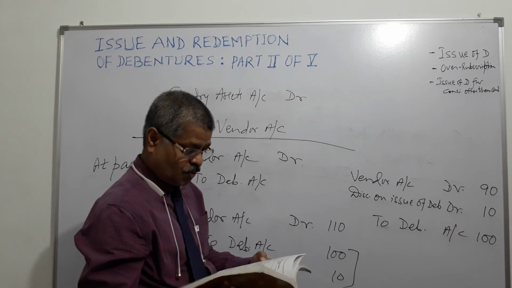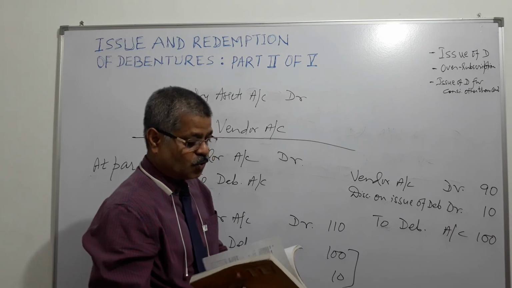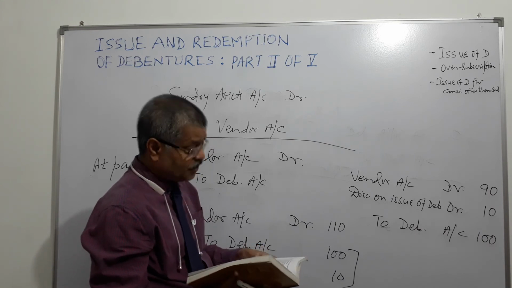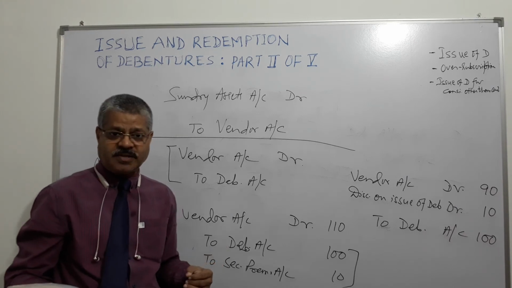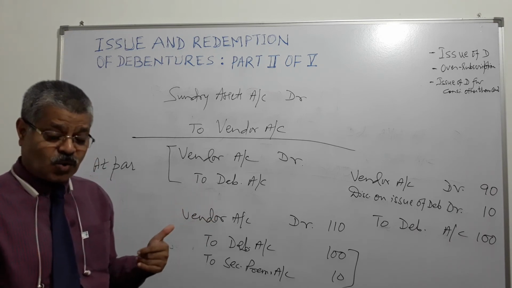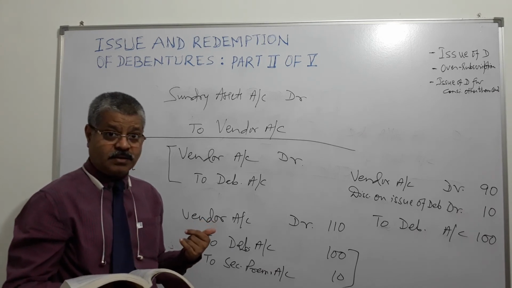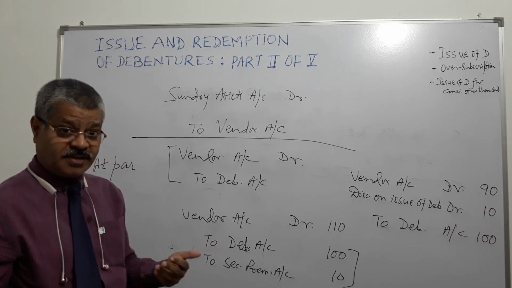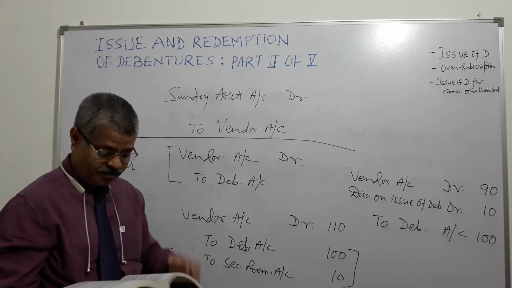So now we can do one thing, we can recap in 5 minutes, right? So how did we start? We started from issue of debentures, right? So we discussed that the process of issue of debentures is exactly the same as the process of issue of shares. In this also, a document is issued by the company and investors apply, and generally the company raises the entire money in two stages or maybe in one stage only, right?